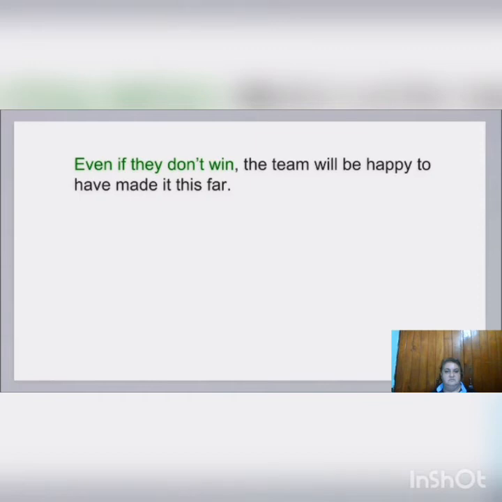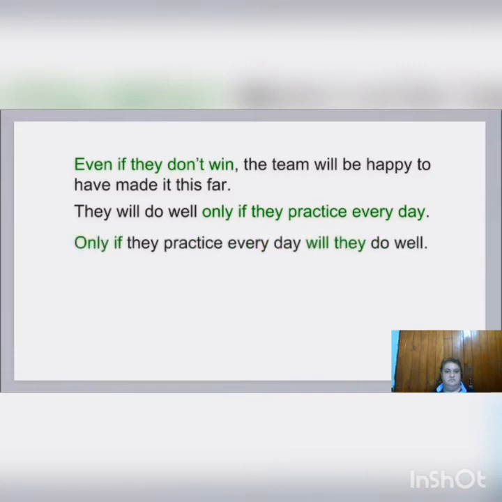Only if means that only one condition will produce the result. They will do well only if they practice every day. They will do well on the condition that they practice every day. If the sentence begins with only if, the subject and verb are inverted and a comma is not used. For example, only if they practice every day will they do well.